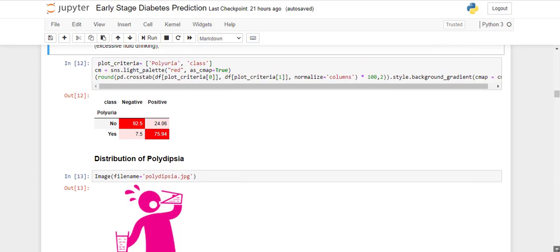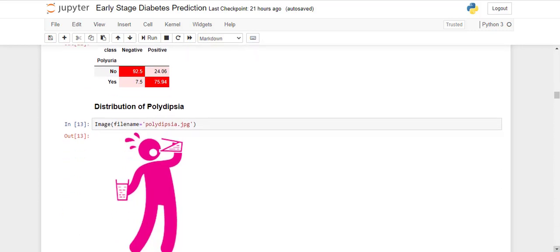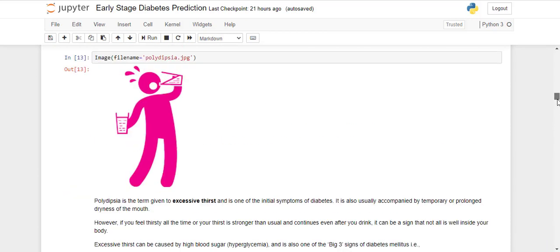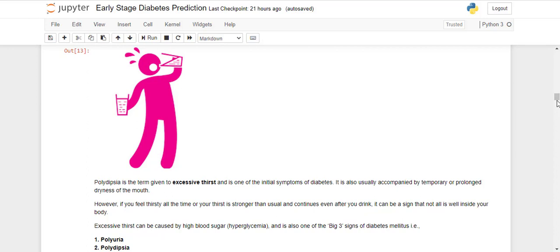Next feature is polydipsia, which is excessive drinking, basically excessive thirst, and it is one of the initial symptoms of diabetes. According to doctors, it is usually accompanied by temporary or prolonged dryness of the mouth. It means if you feel thirsty all the time, or your thirst is stronger than usual and continues even after you drink, it can be a sign that all is not well inside your body.